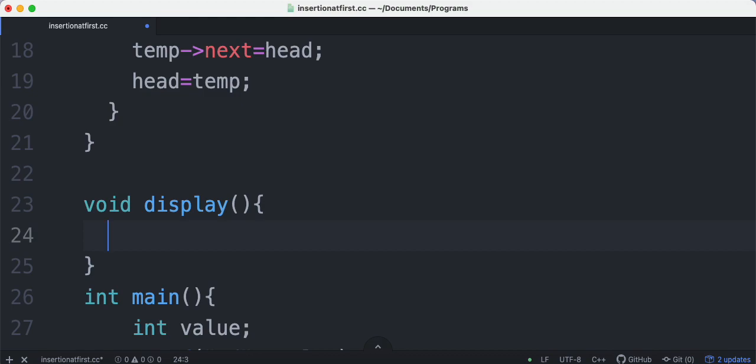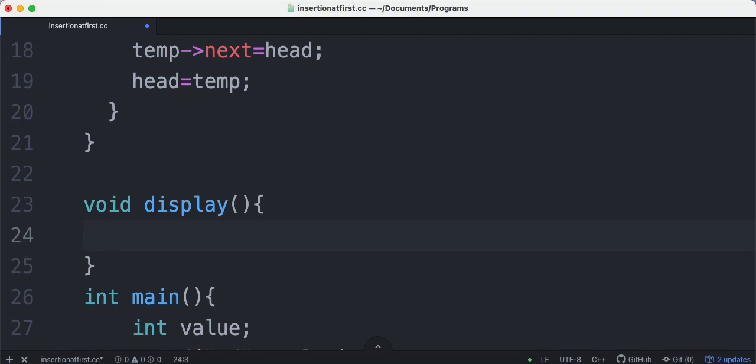We should have a temporary variable. Otherwise, if I change my head, it will be changed permanently. What I have to do is go onto the first node, print the value, then go to the next node, print the value, then go to the next node. If I am not writing temp, then I am going to change my head. So head is moved from the first node to the second node, then I cannot go back, because in a single linked list we don't have a going back option.